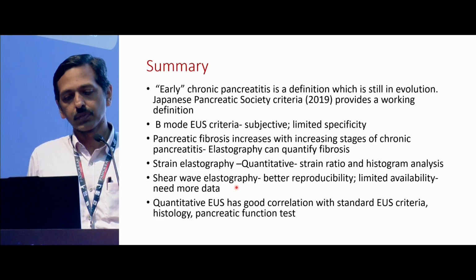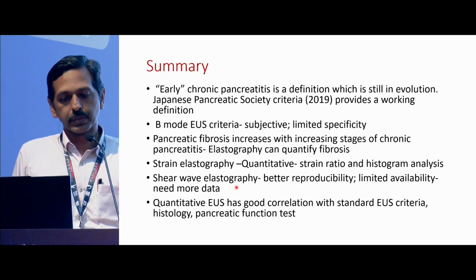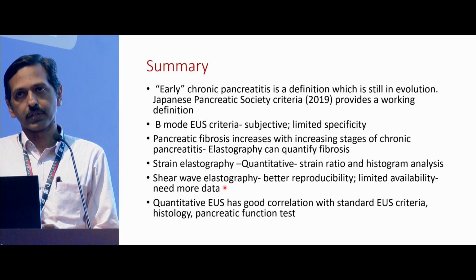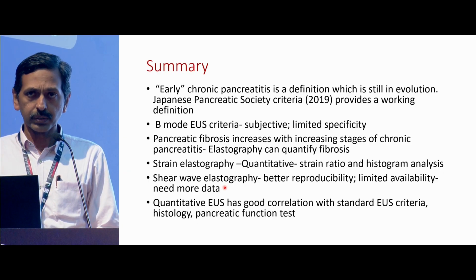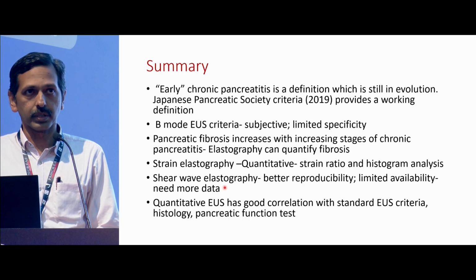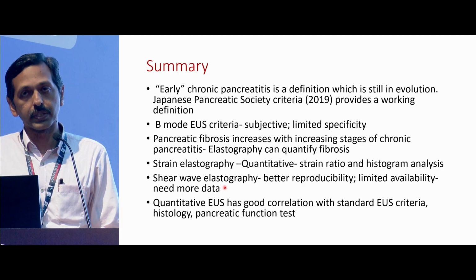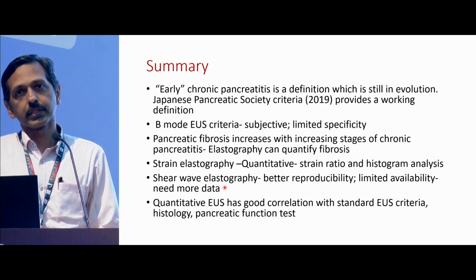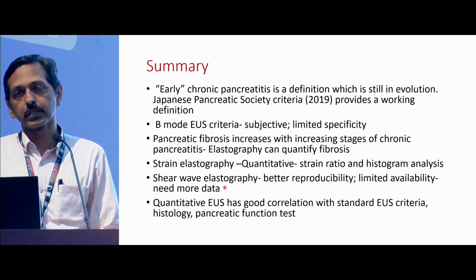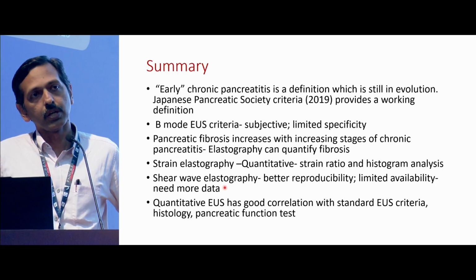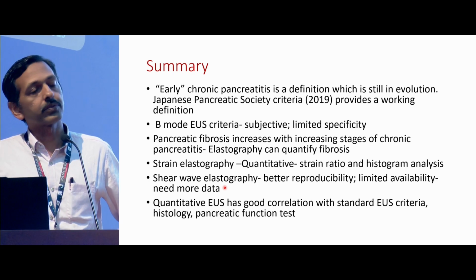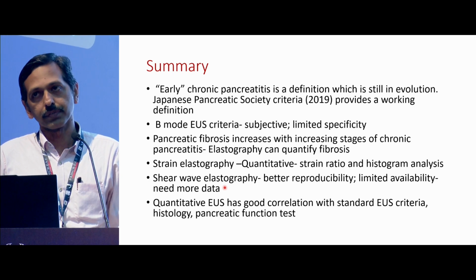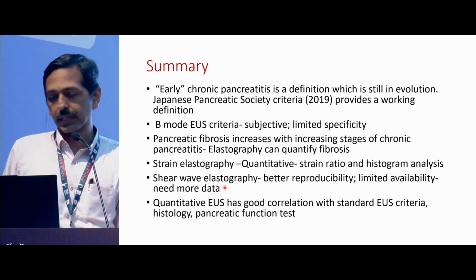We need more data. But we also need to remember that this quantitative EUS has good correlation with the pancreatic function test, the B-mode criteria, and the pathology as well. But it also serves us to remember that whatever we identify as early chronic pancreatitis may sometimes be an overdiagnosis, because as we see, only about 10 to 15% actually progress to established chronic pancreatitis in the next 5 to 7 years. With that, I thank you for your patient hearing.